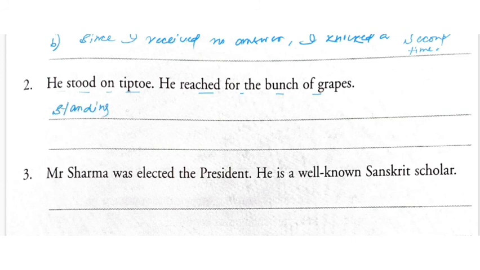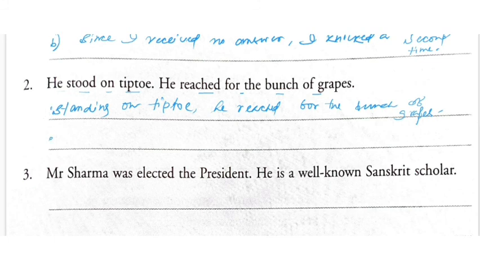Standing on tiptoe, he reached for the bunch of grapes.